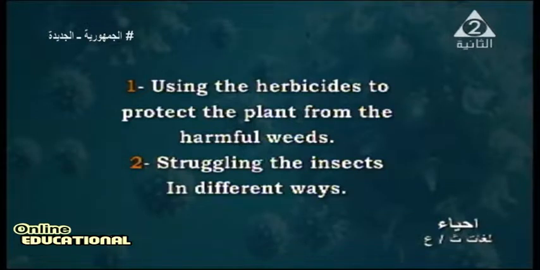Number two, humans also struggle against the insects in different ways. Struggling means killing them or keeping them away from the plant by different ways, by using insecticides, or by using the natural barrier, which can feed on the insect to prevent it from damaging the crop.